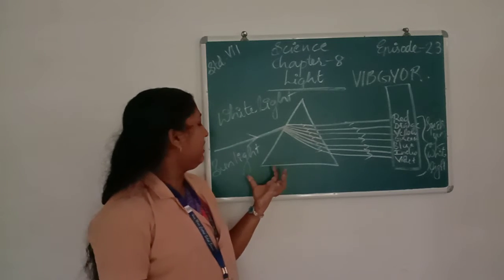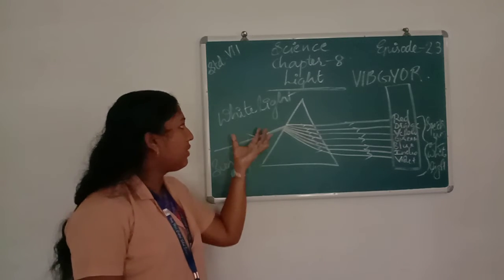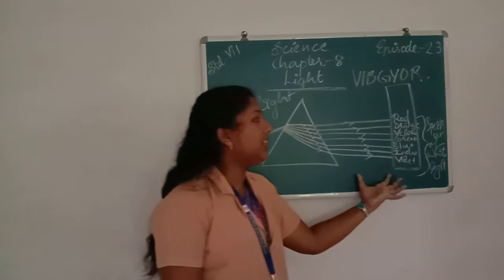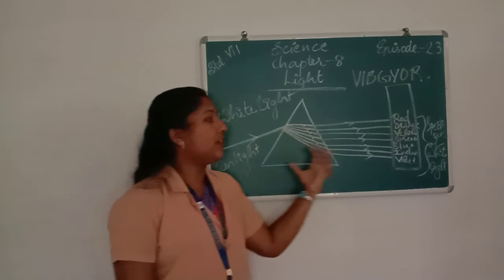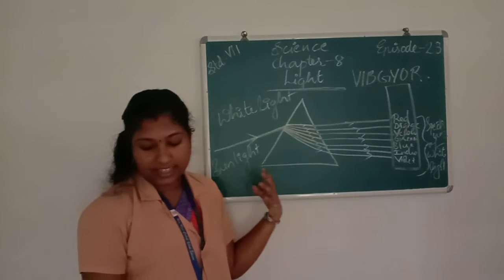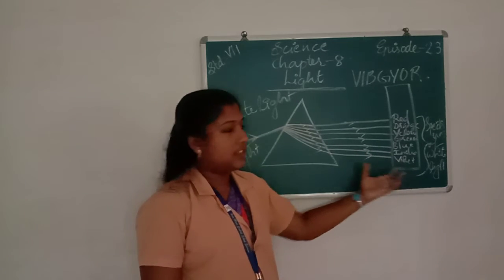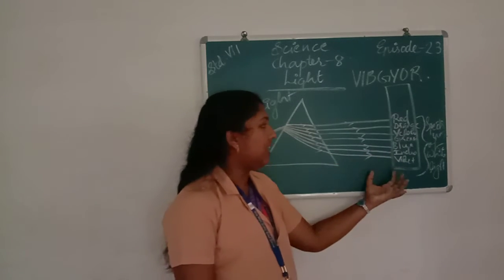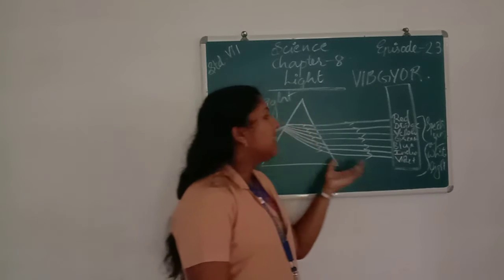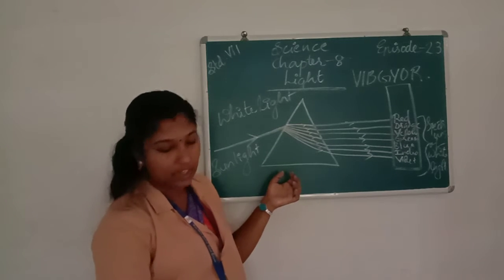We know that sunlight is white light, so we can say that sunlight consists of 7 colors. For the formation of the spectrum of white light, a phenomenon takes place that is called dispersion.